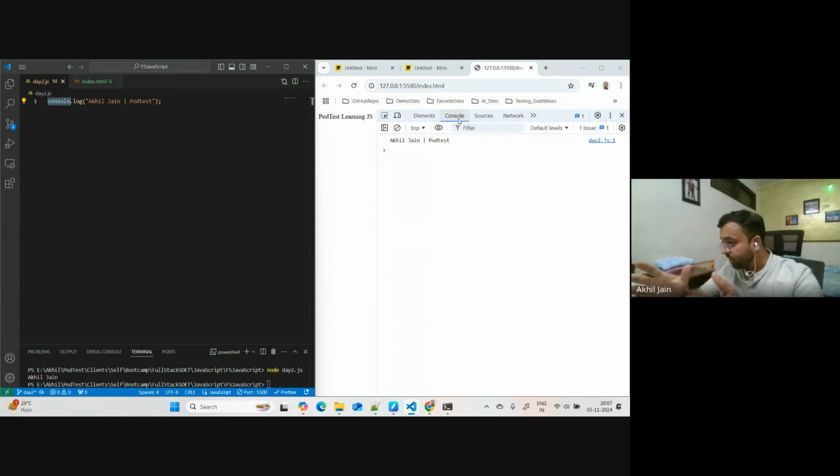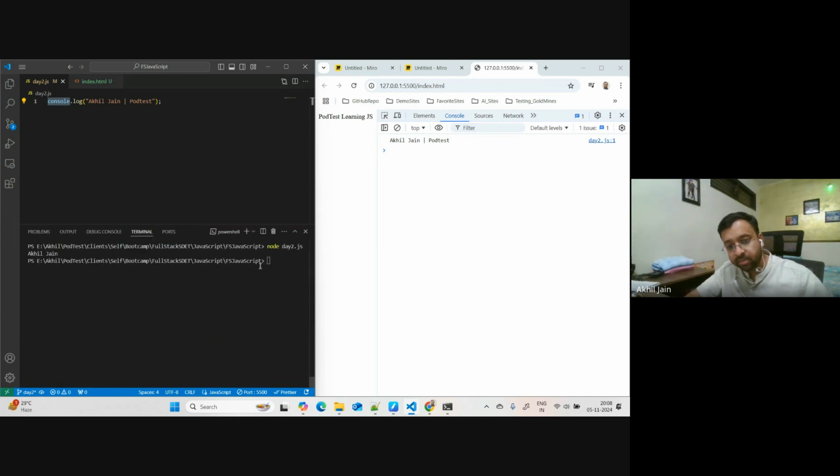There are peripherals in the computer, right? We say the output console, the input devices and the output devices. So for the browser, what is the output device? This console, right? This is where it can print something. So this is one of the outputs for it. When you say console.log, what it does is it goes and prints the thing on the console where it can display the information.